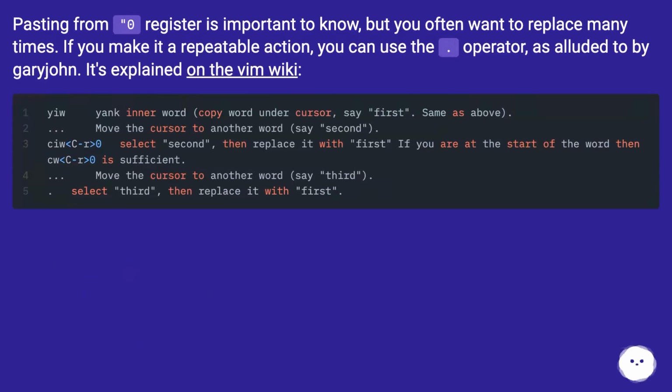Pasting from the 0 register is important to know, but you often want to replace many times. If you make it a repeatable action, you can use the dot operator, as alluded to by Gary John. It's explained on the Vim wiki.